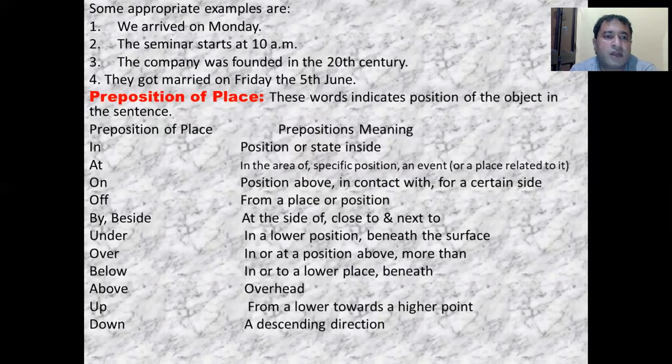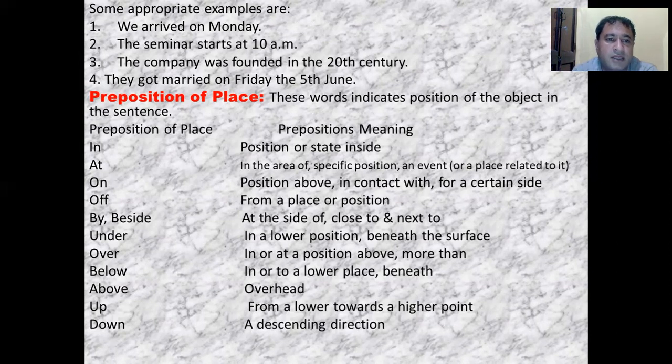Number one, we arrived on Monday. Here the word "on" is telling us the time of our arrival. When did we arrive? On Monday. So "on" is the preposition of time. The seminar starts at 10 a.m. Again, "at" tells us the time, when the seminar will begin. The company was founded in the 20th century. Again, the word "in" is a preposition of time, telling us the founding date. They got married on Friday, the 5th June. Again, "on" is the preposition of time.